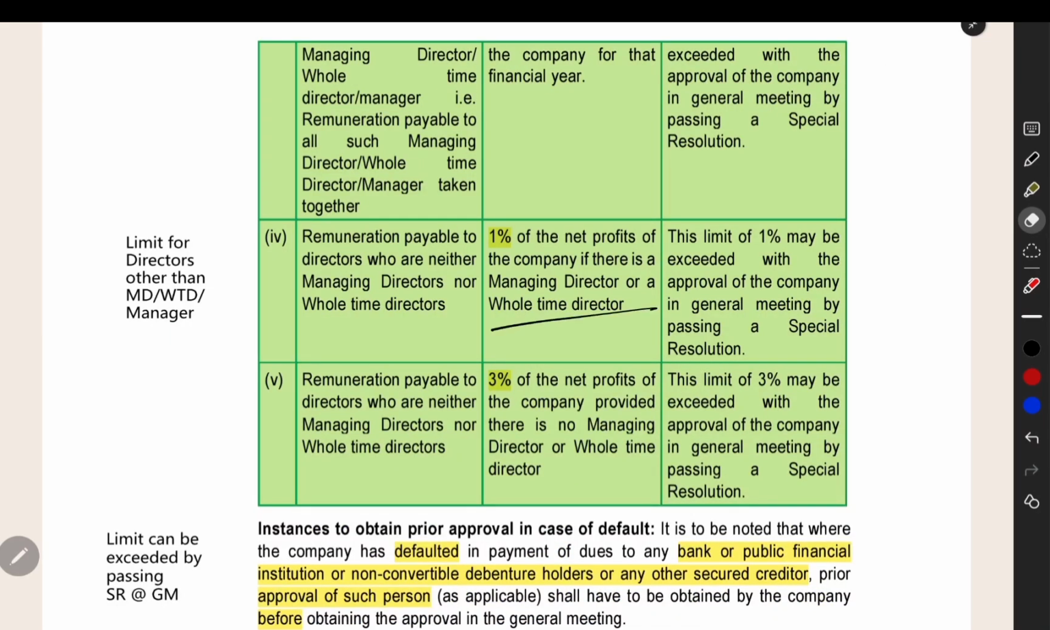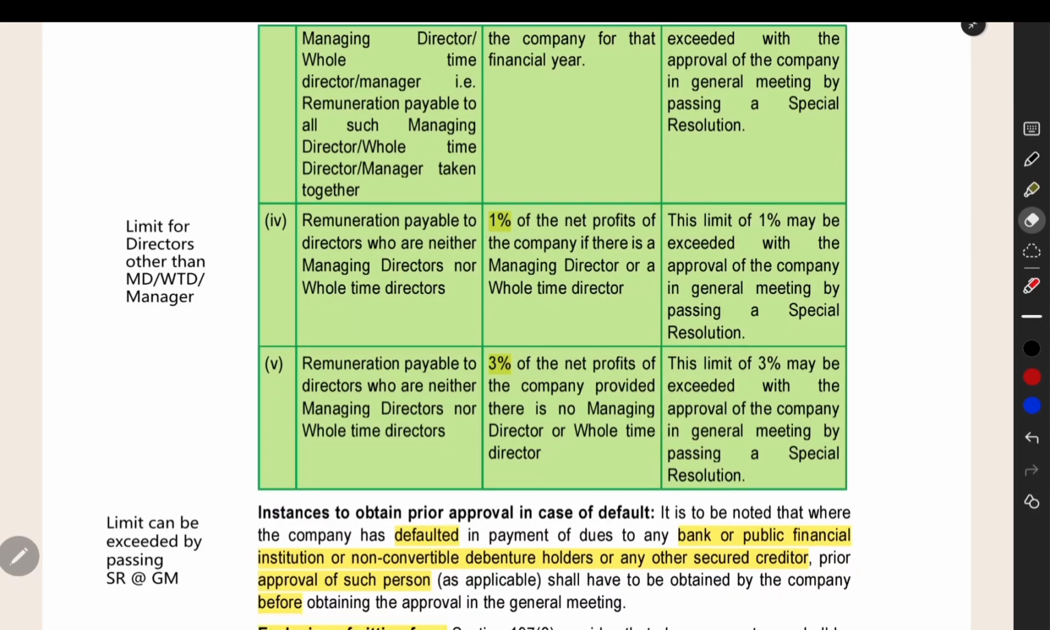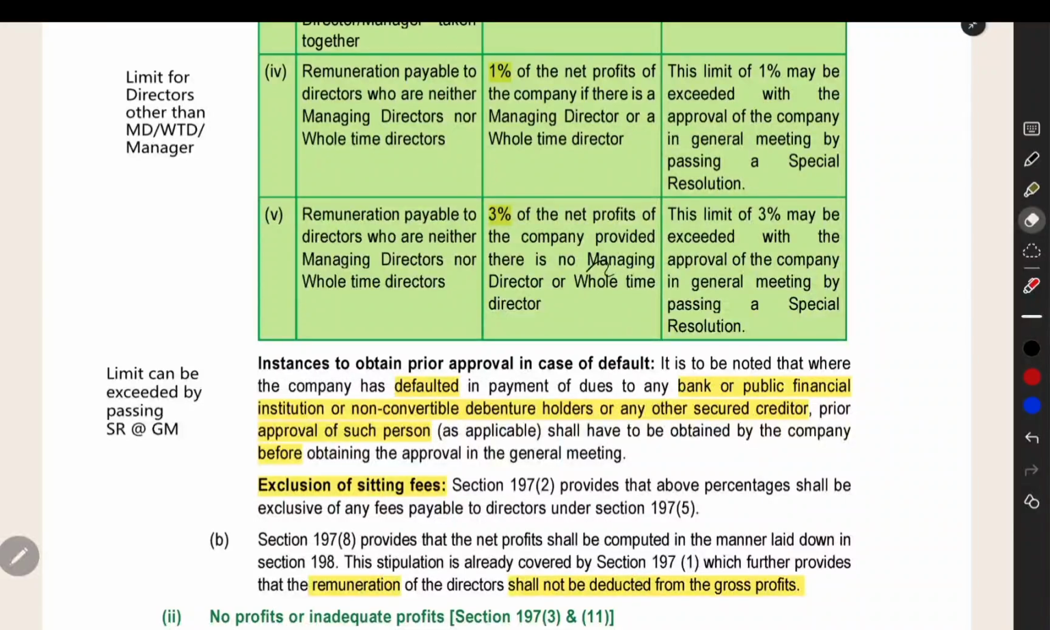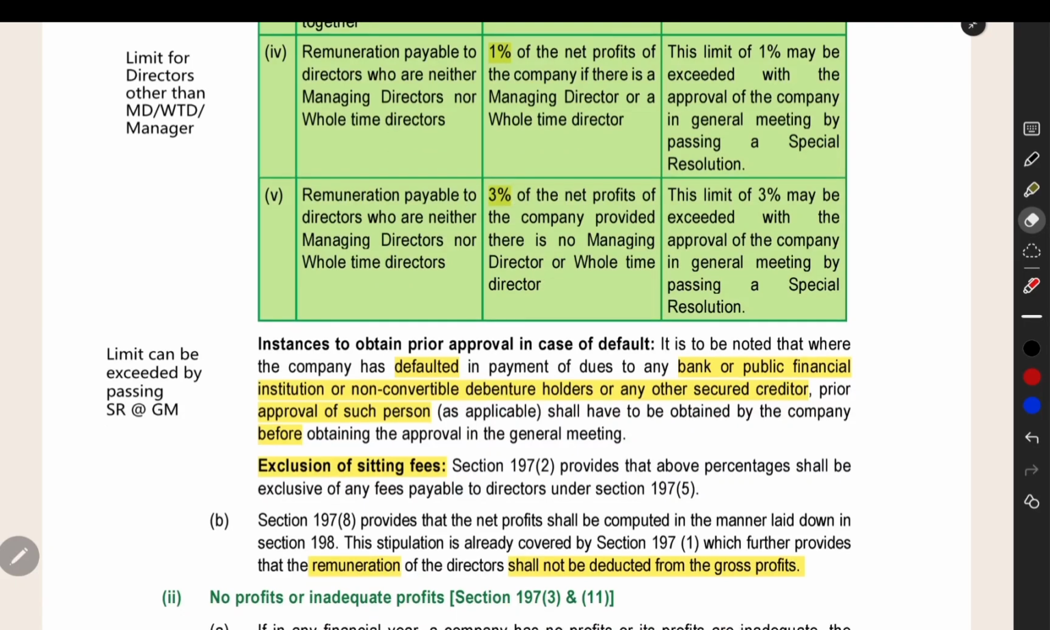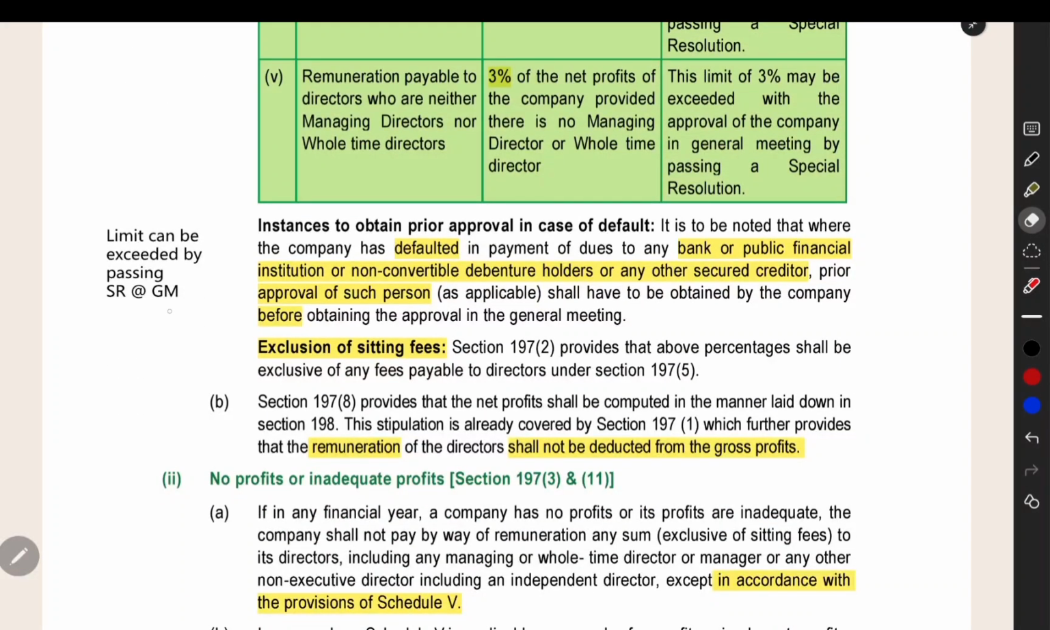If you have a managing director or whole-time director, then for the remaining non-executive directors, you can give a maximum of 1% of the net profit as remuneration. And if you have no managing or whole-time director, then for the non-executive directors, you can give a maximum of 3% of profit as remuneration. If you want to pay more than this limit, you have to pass a special resolution in the general meeting.